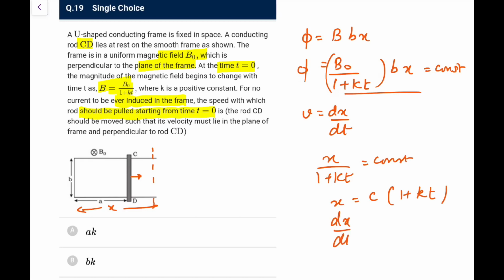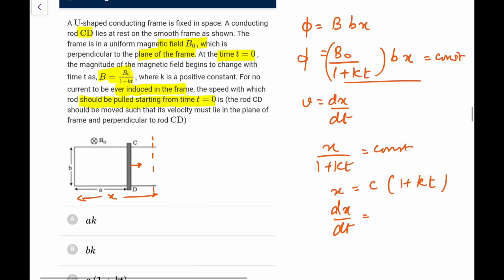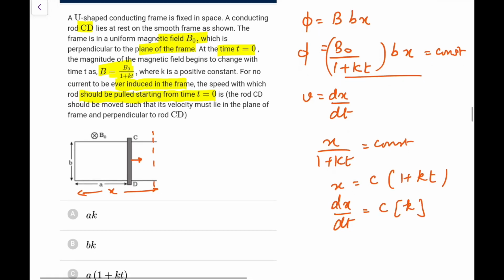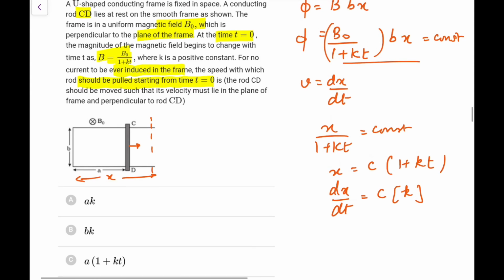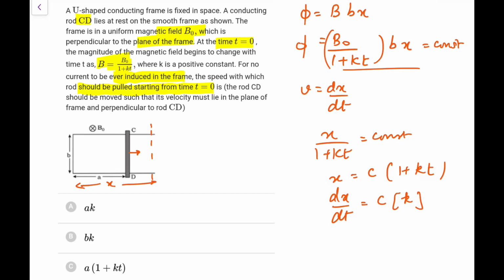So what is dx by dt? dx by dt would be c into k, some constant into k. And this is the flux which should remain constant. This flux you can make from the initial one, which is B0 AB. Just do it carefully, I had equated some wrong things.